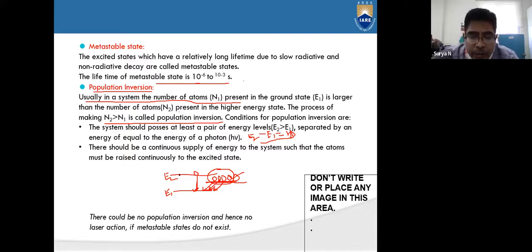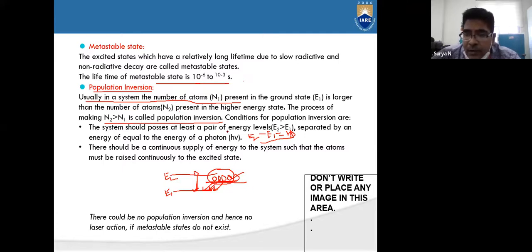So there could be no population inversion and hence no laser action, if the metastable state is not there. If this is E1 and this is E2, the number of atoms in the metastable state is more, because the lifetime of the atoms will be more here.